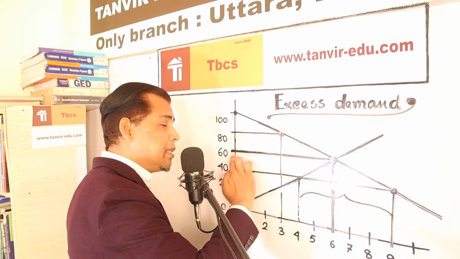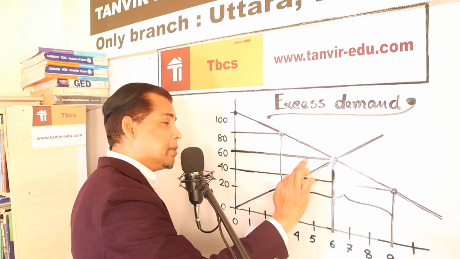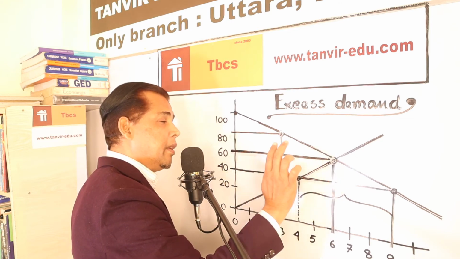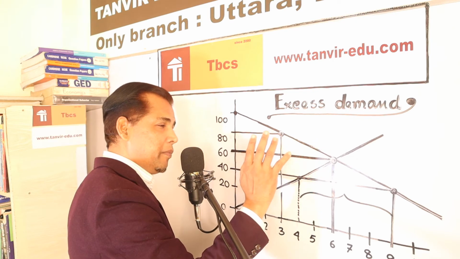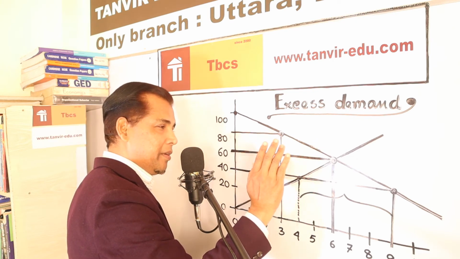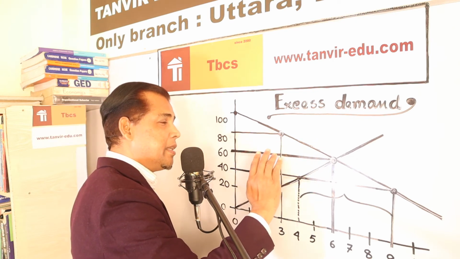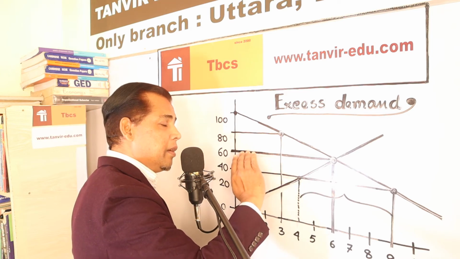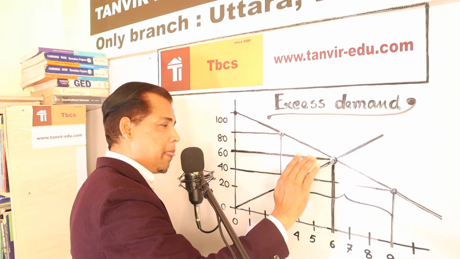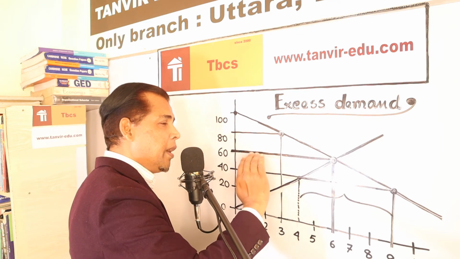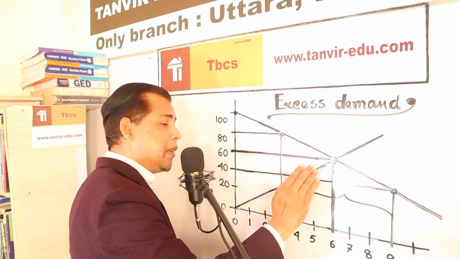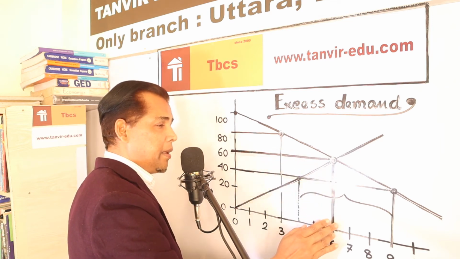So 60 is the suitable price where bat and ball just match. And this price is called equilibrium price. I mean, where supply and people expectation are same.